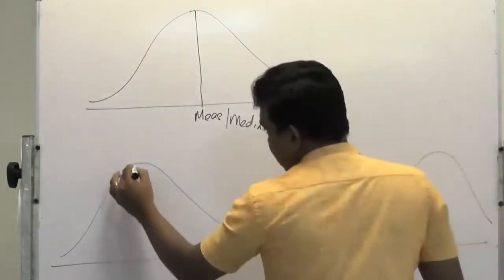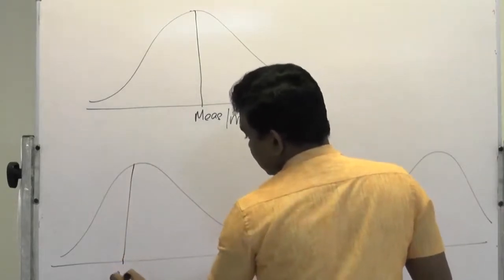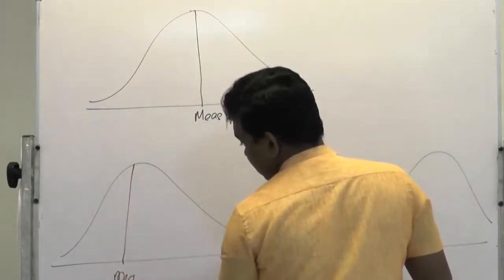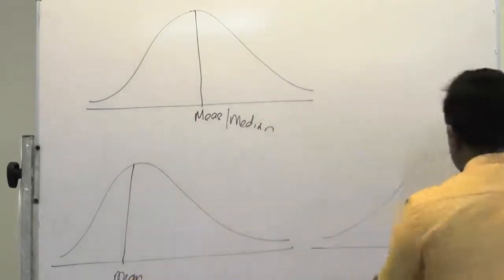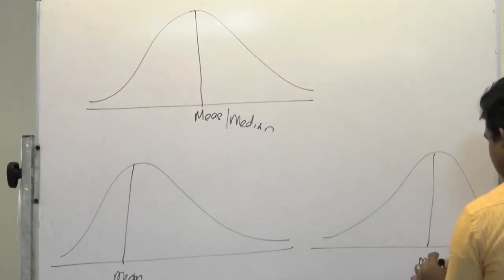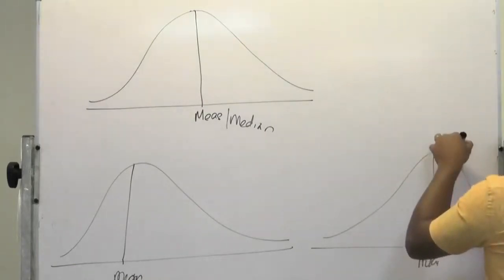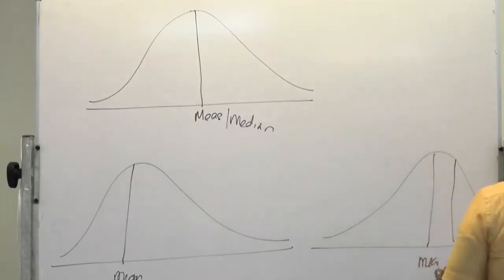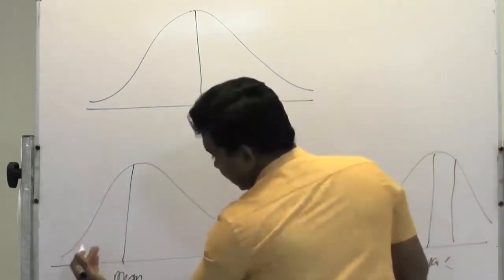The other two data distributions are positively skewed and negatively skewed, right. Here is the mean value. When it is negatively skewed, the mode and median are always greater than the mean. In the other case, they are less than the mean.